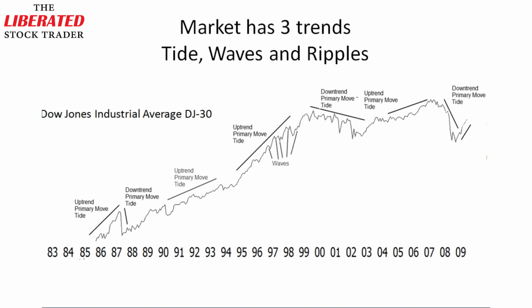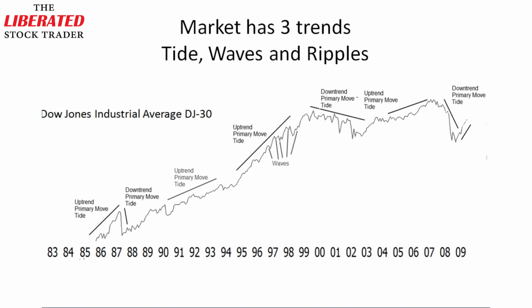The tide is fairly predictable. We know the times of the tide and more or less the distance the tide moves in any direction. The waves can vary in size, but they depend on the movement of the tide for direction. And the ripples on the waves are essentially a chaotic, unpredictable movement that has no real effect on the overall movement of the oceans.